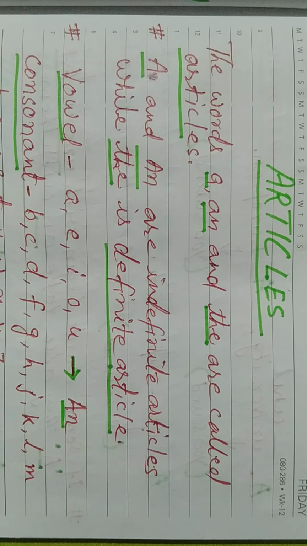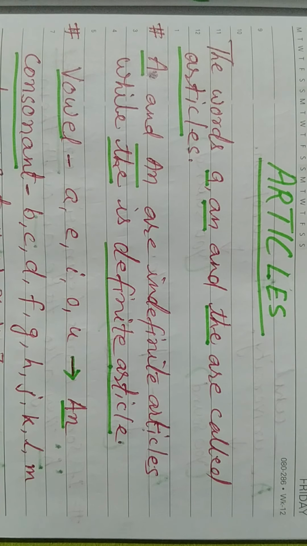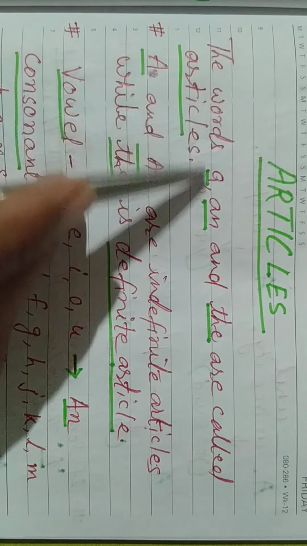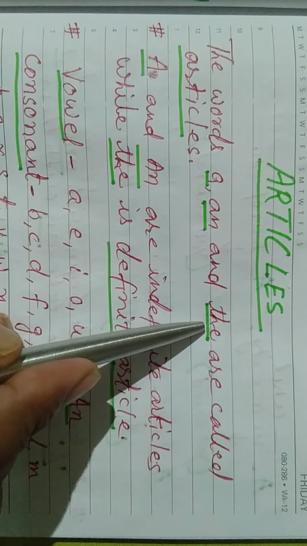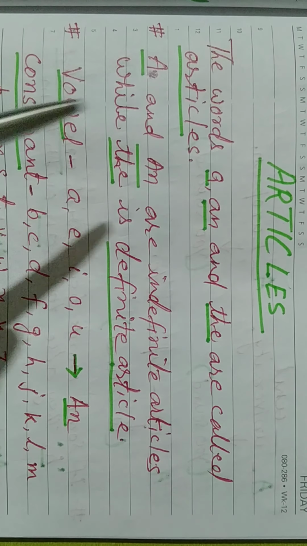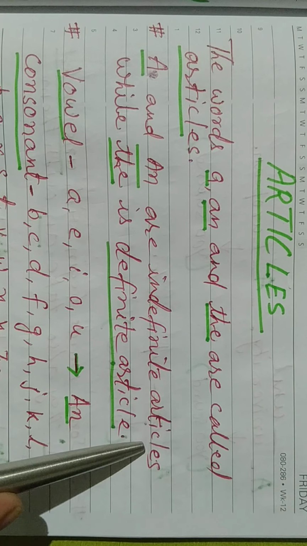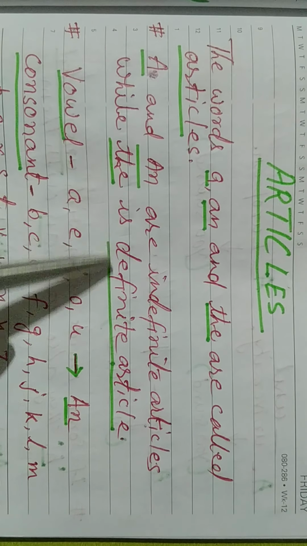Today's topic is articles. Articles is a very important topic in grammar and a very interesting topic. So first we discuss the articles. What are articles? The words a, an, and the are called articles. A and an are indefinite articles, while the is a definite article.